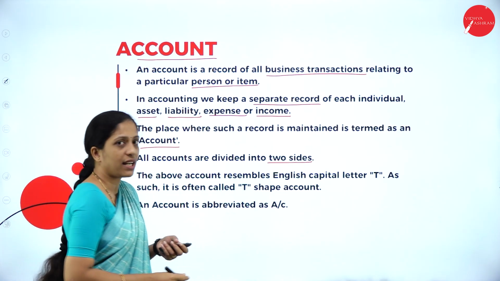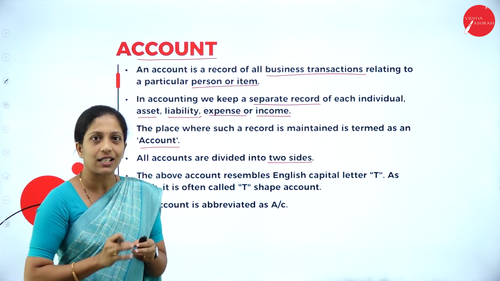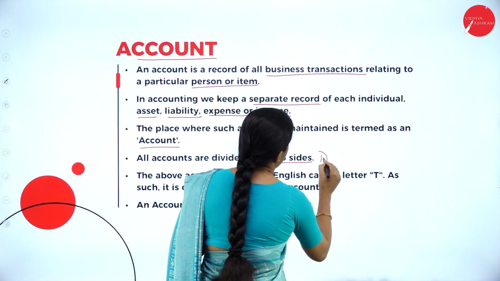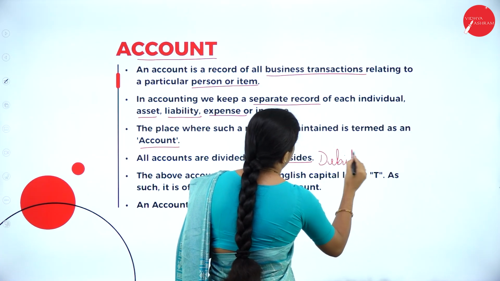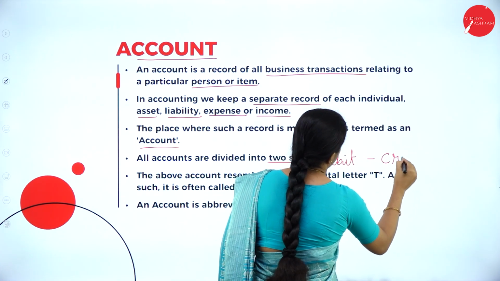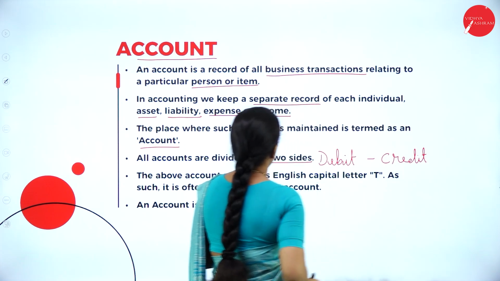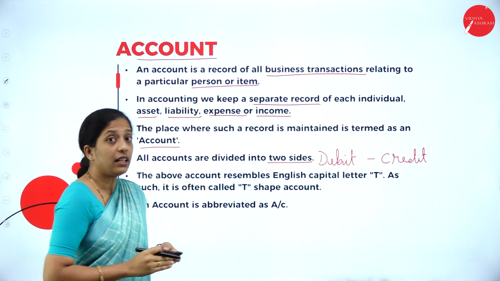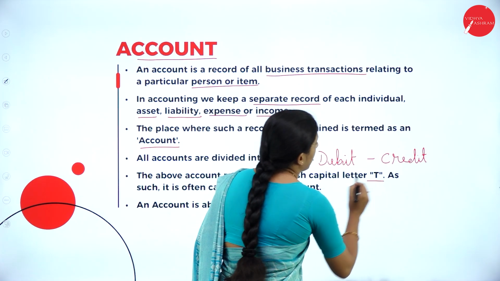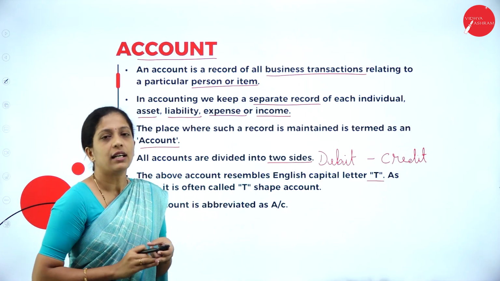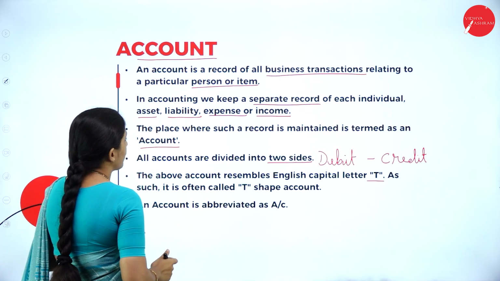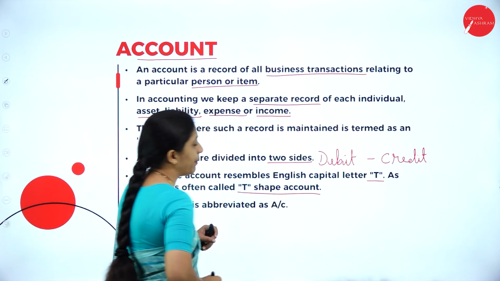All accounts are divided into two sides. So, we will learn about it. We have two sides in each and every account, that is debit side and credit side. The above account resembles English capital letter T. So, how does an account look like? It looks like a capital letter T. I will show you the diagram. As such, it is often called as T-shaped account.